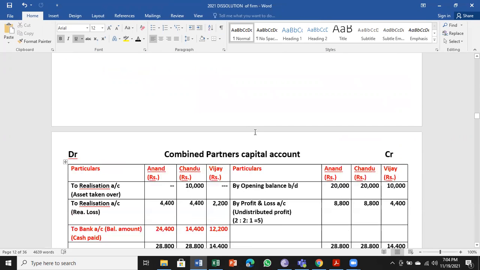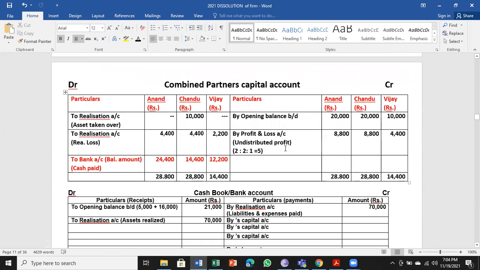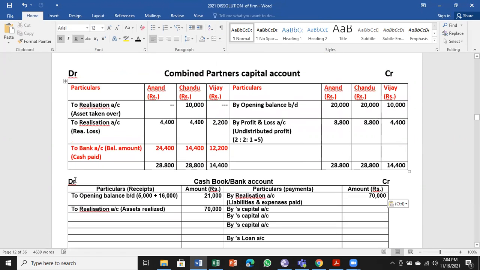Next, we had two entries here, by bank and to bank. We have made a transfer entry. And here again in the combined partners capital account that we have just prepared, we have one entry called to bank account. The to bank account will be entered on the credit side. So from which account we are taking, that account name we have to write. So Anand is the first partner. The amount is 24,400.